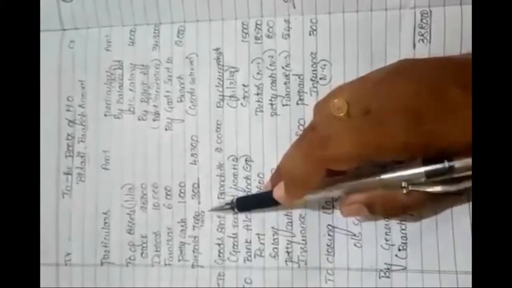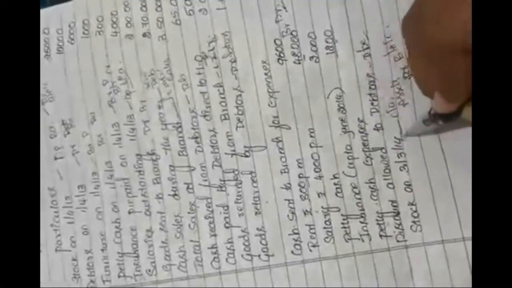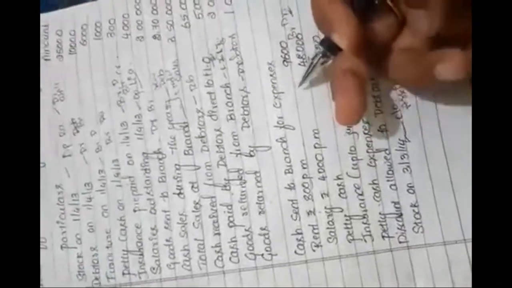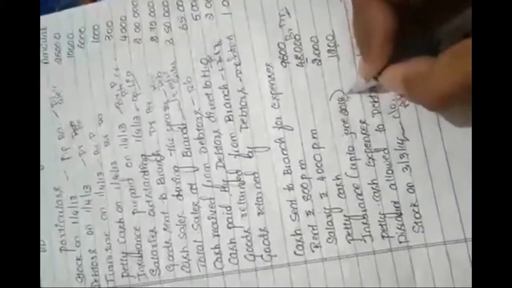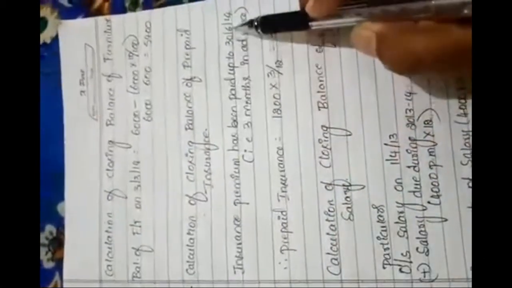After petty cash, next we need to calculate the prepaid insurance. See, before going to this, prepaid insurance up to June they have given, but year ending is 31st March 2014. After March year ending: April, May, June. Totally we have 3 months. So insurance is taken only up to 3 months. So calculation of closing balance of prepaid insurance: insurance premium has been paid up to 30th June 2014, which is 3 months in advance. Prepaid insurance 1,200 into 3 divided by 12, 300. So closing balance of prepaid insurance is 300.